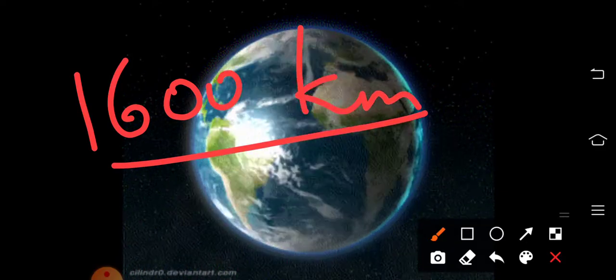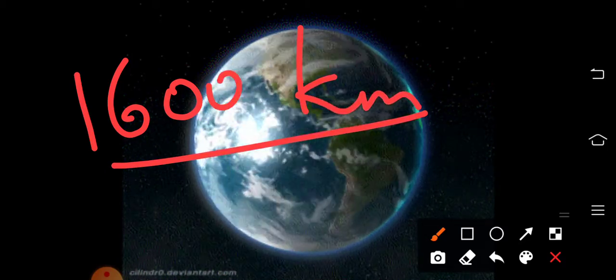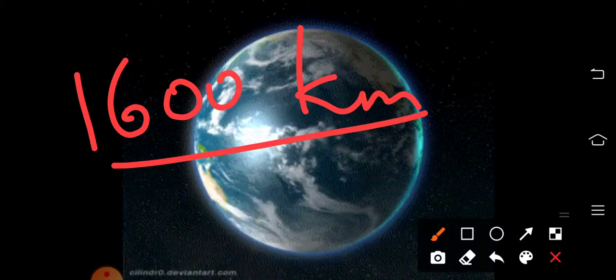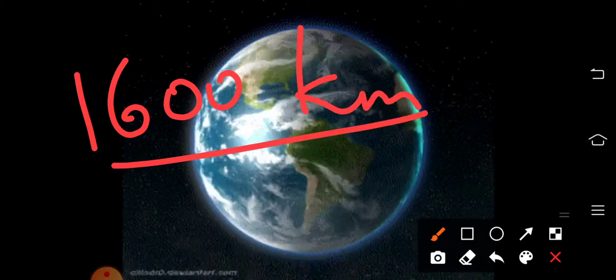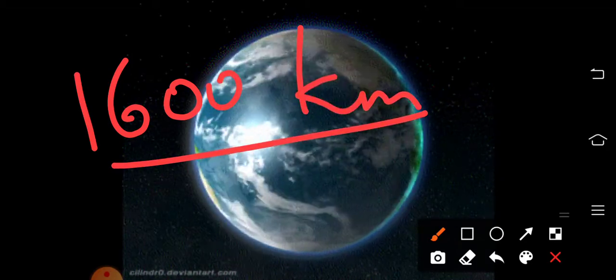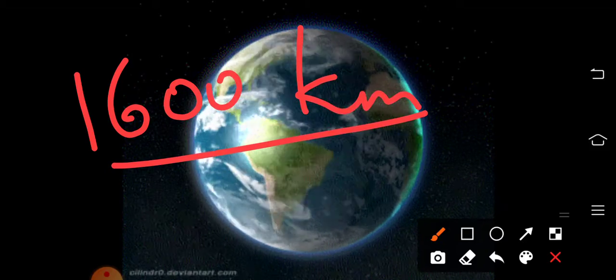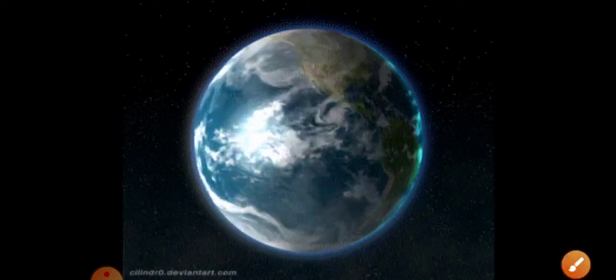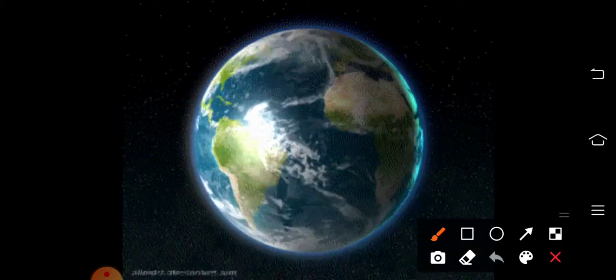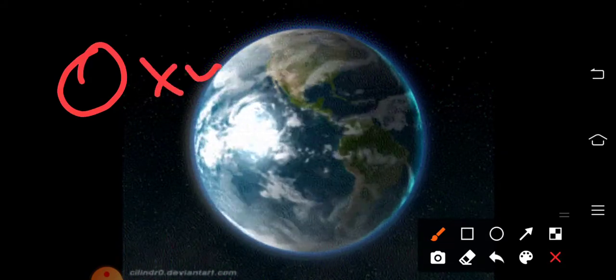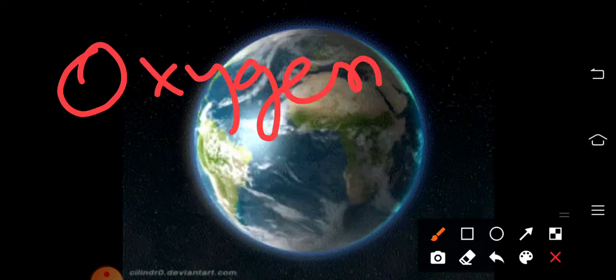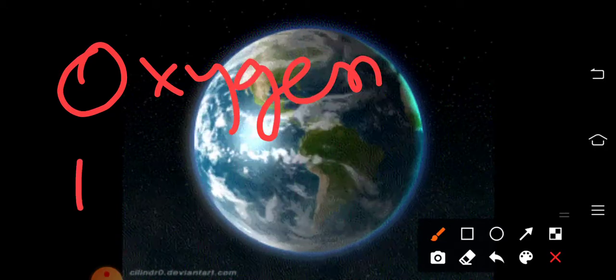Okay, so this atmosphere is having so many gases. I mentioned it. So can you say some of the gases present in the atmosphere? Yes, you know that. What are the important gases? Yes, oxygen. Then it is very important.